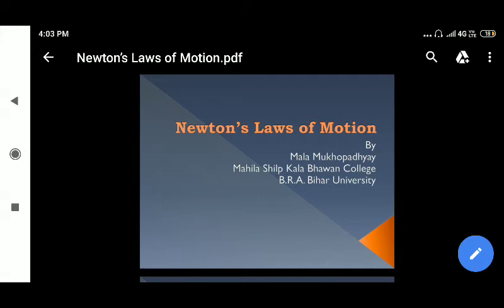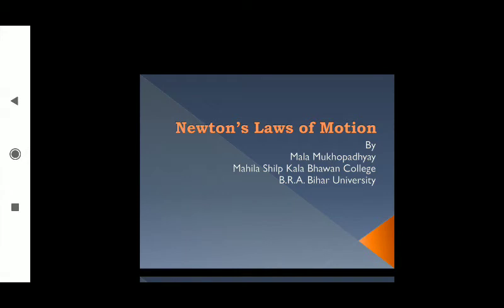So Newtonian mechanics is composed of laws of gravitation and laws of motion. Newton's laws of motion you have already read in class 12 and 10th level. So here I will take a quick revision of Newton's laws of motion, because to understand Newton's laws of motion is very important.